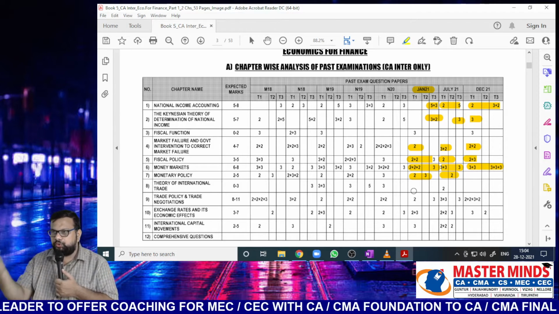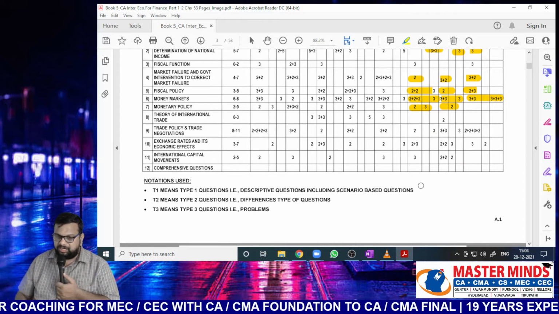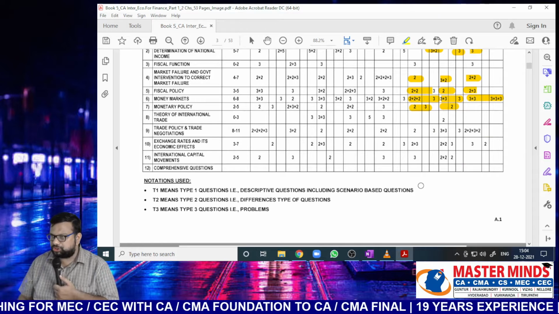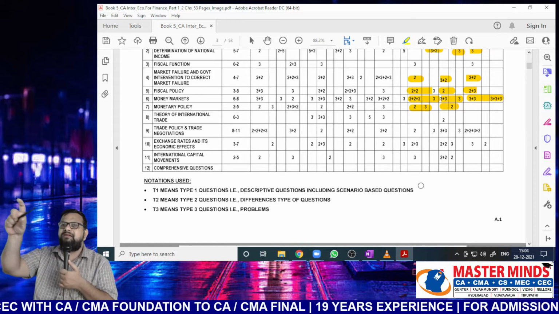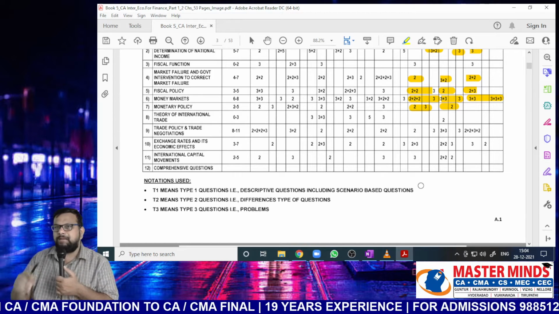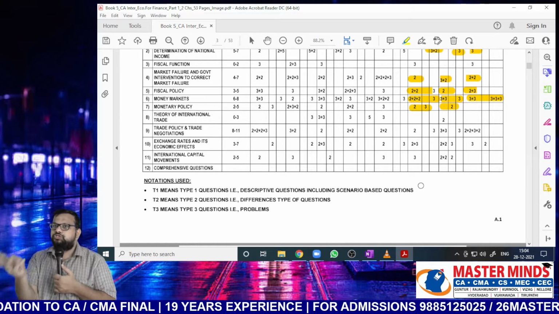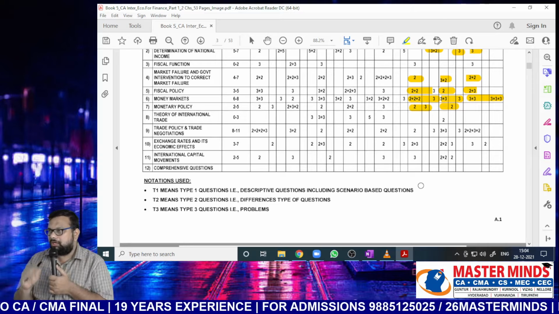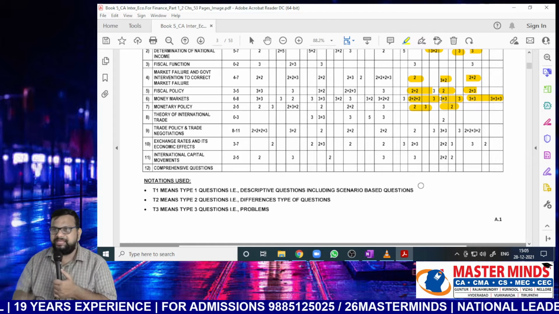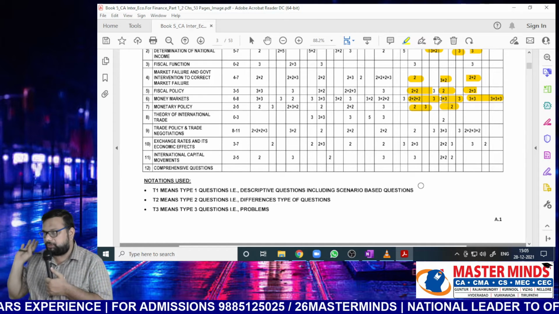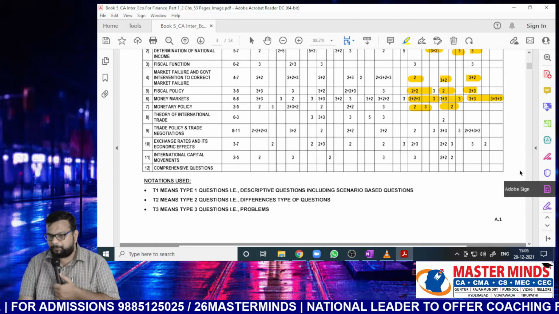What is T1, T2, T3? Below it is clearly mentioned what is meant by T1, what is meant by T2, and what is meant by T3. T1 means practical questions, scenario based questions, nothing but theory questions. They may be asked directly, or he will give an example and ask us to answer that example. Now, it can be a direct question or scenario based question. T2 means differences. So there is nothing new to learn here. Whatever theory you have learned, you will write it in differences format, either in table format or point A, point B. So that is T2. T3 means problematic.